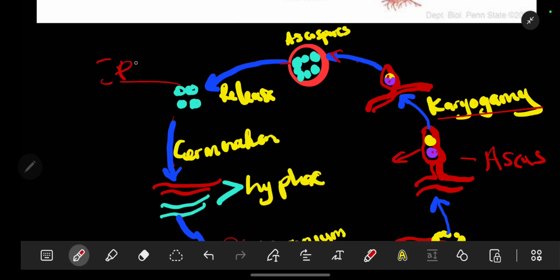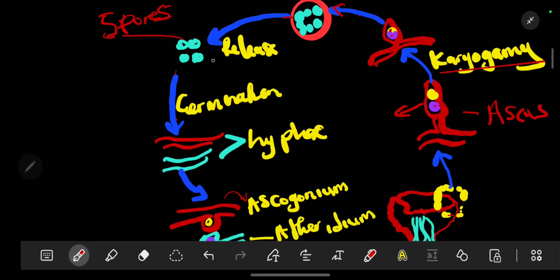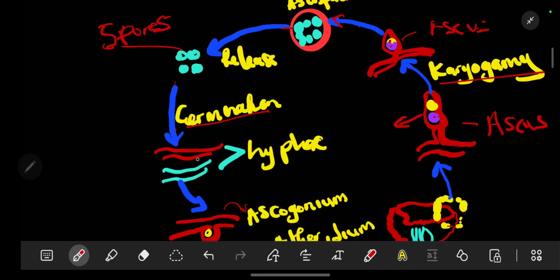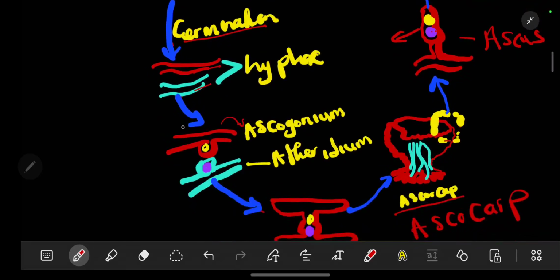So these ascospores, I've just written this, but others will call them spores, depending on your lecturer's preferences. These might be called spores, but this one is more accurate, ascospores. So these ascospores will be released by the ascus. So this is still the ascus. When it is released like that, it begins to germinate, or rather to grow. When it grows, it becomes hyphae.